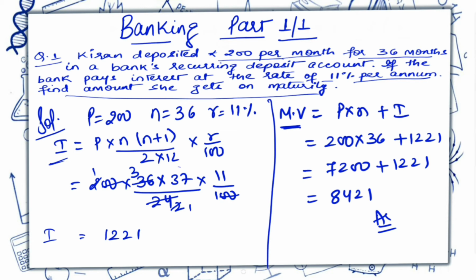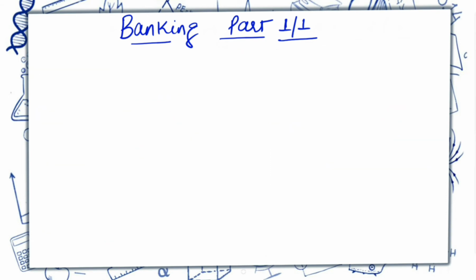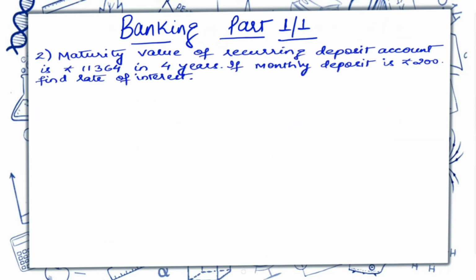Now we'll see the next question. The question is about the maturity value of a recurring deposit account. We are provided with the maturity value in 4 years. If the monthly deposit is rupees 200, we have to calculate the rate of interest. So the maturity value, that means MV, is 11364. n is 4 years.